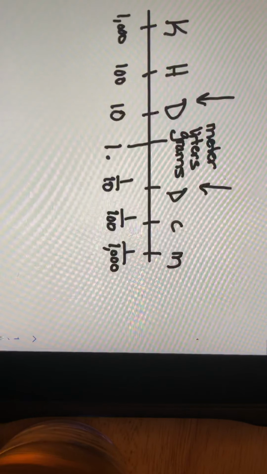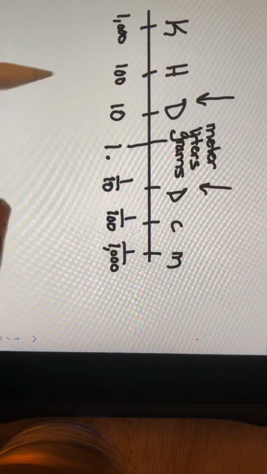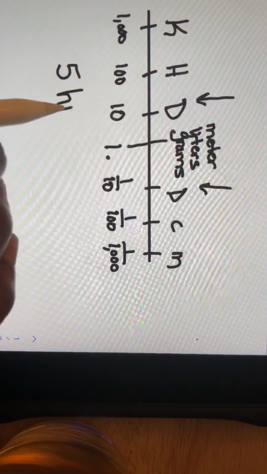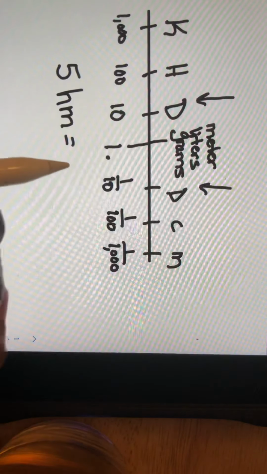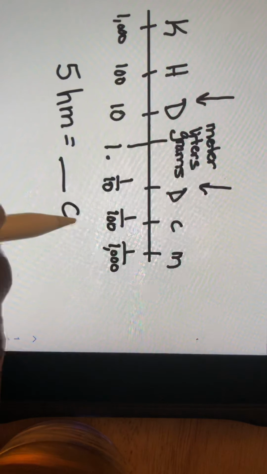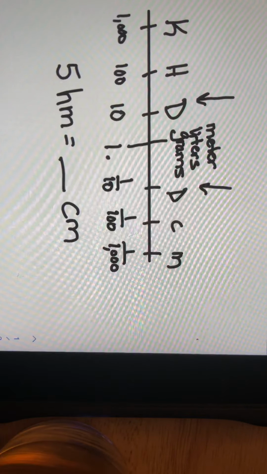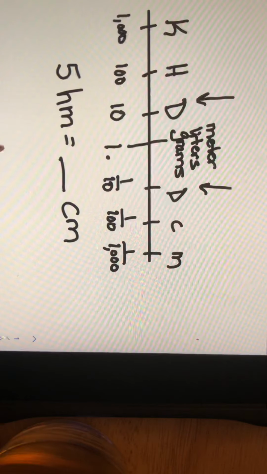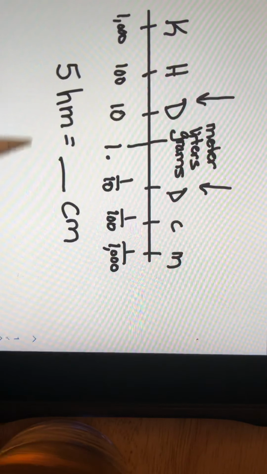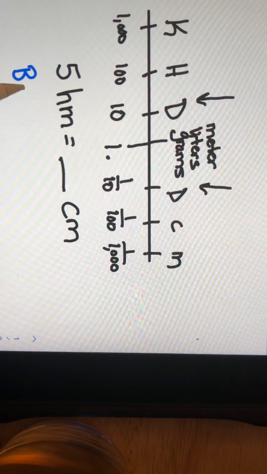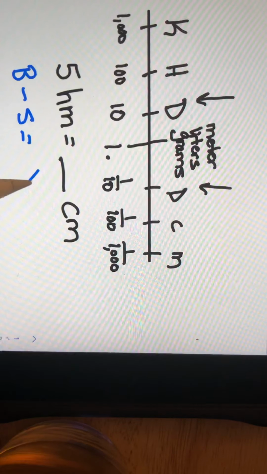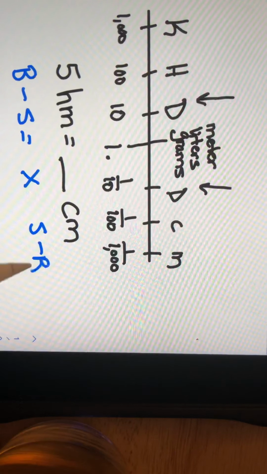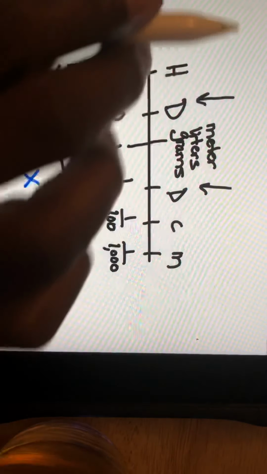So we're talking about conversions here. So let's start with a conversion. Let's say I had 5 hectometers equals how many centimeters? Now I'm going to change colors here. If you remember, the way we did this is we said big to small we multiply. So if I'm going from a big to a small, I'm going to use multiplication. And if I'm going from a small to a big, I'm going to divide. And it's always by 10.